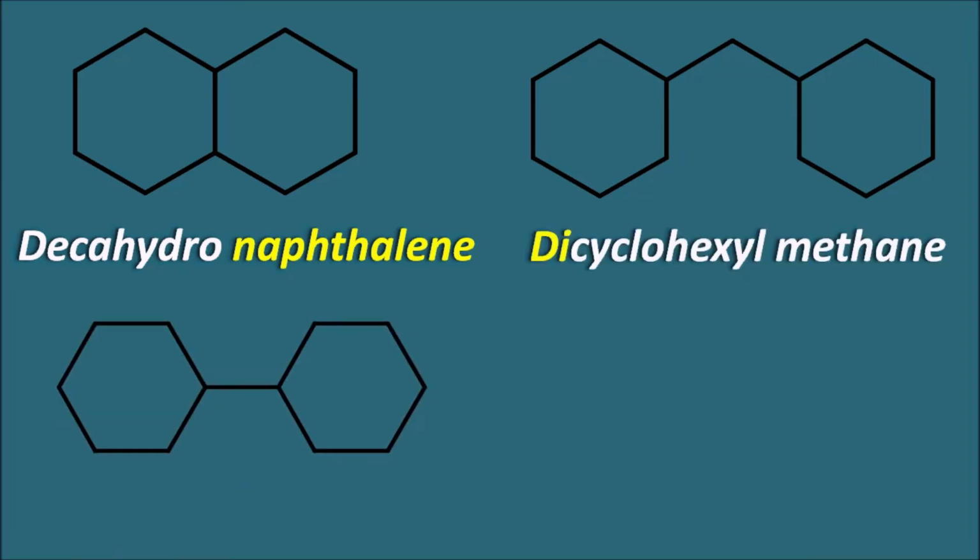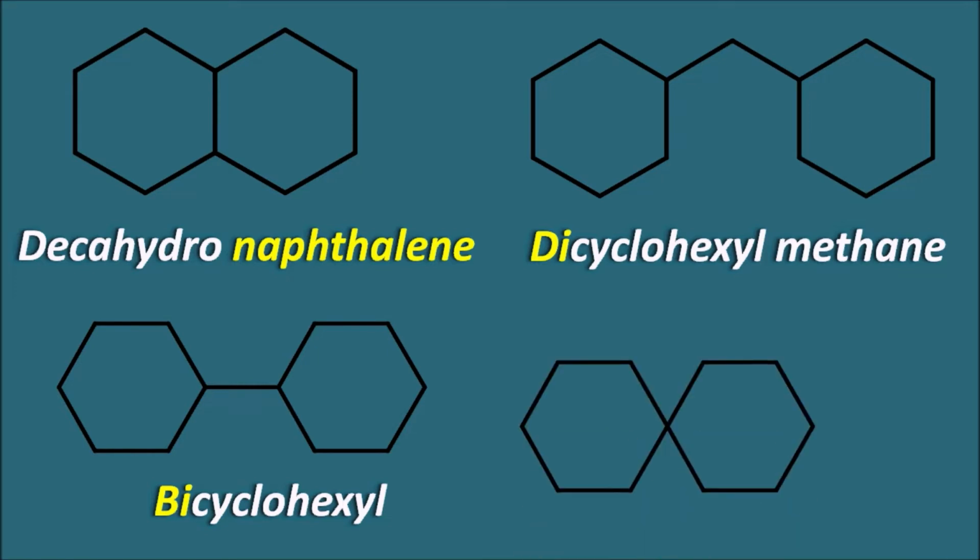Now let us take another compound. Here again it is on the two rings, but these two rings are connected with a single bond without any carbon in between them. So what is the name of this compound? So for this type of ring systems where there is a single bond in between them, they can be termed with prefix bi. So this ring system is the bicyclohexyl ring system.